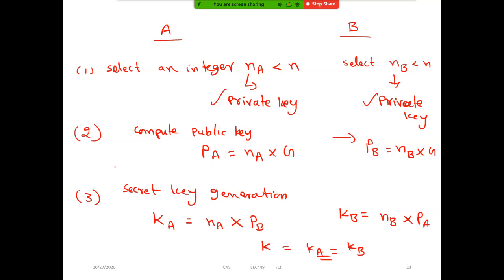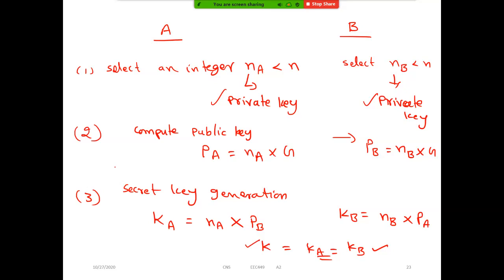This is how the key is exchanged between user A and user B, which is similar to Diffie-Hellman key exchange. The process is different, but ultimately they exchange the key without actually transferring it. No one is sending any information to any user, but once they know the public key of the other user, they can generate the secret key.